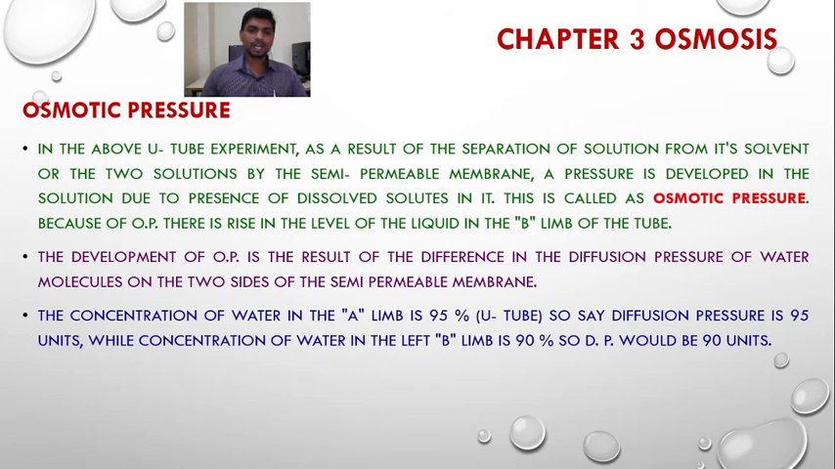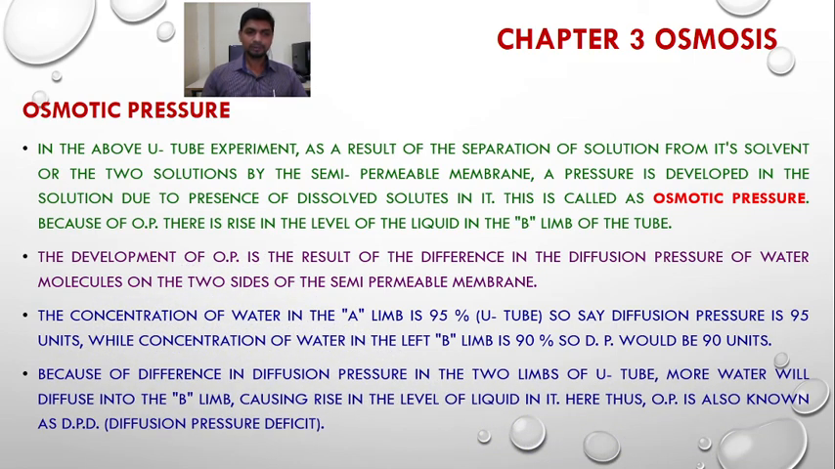So here in the above U-tube experiment, the A arm possesses 95% water, so we can say the diffusion pressure is 95 units, while the concentration of water in the left B arm is 90%, so the diffusion pressure of the water will be 90 units. This difference in the diffusion pressure of water is responsible for the development of osmotic pressure. Because of the difference in the diffusion pressure in the two limbs of the U-tube, more water will diffuse into the B limb, causing a rise in the level of liquid in it.